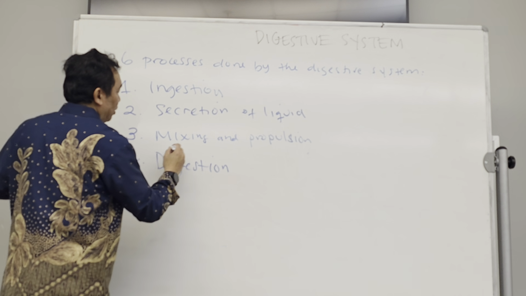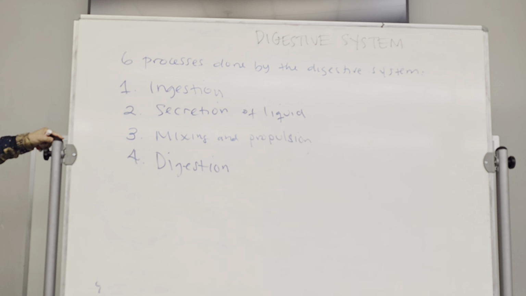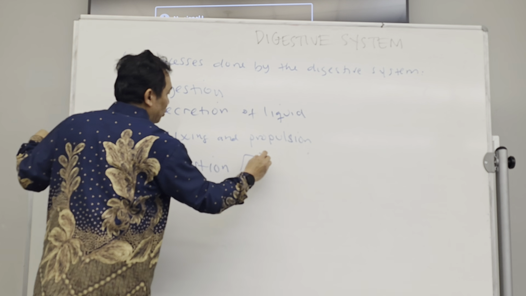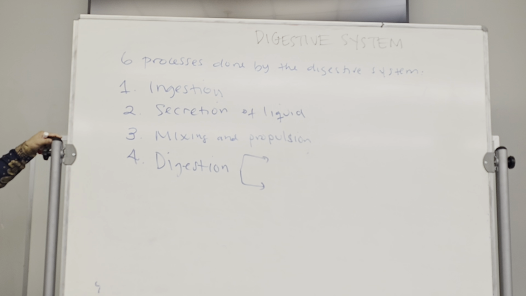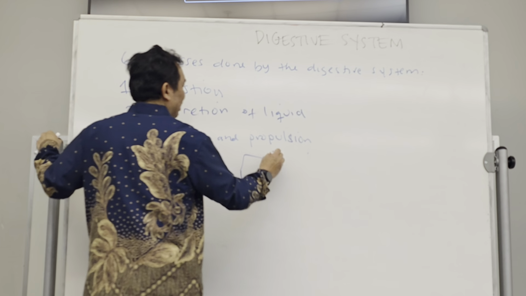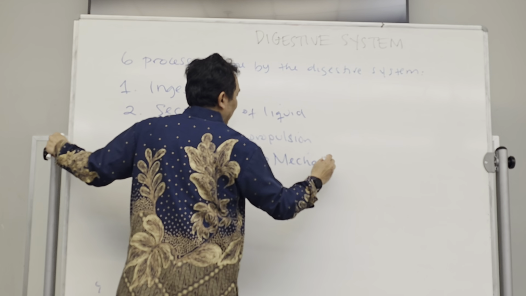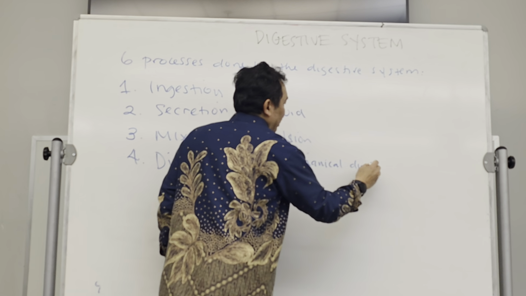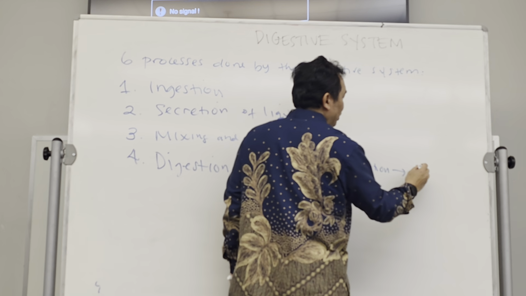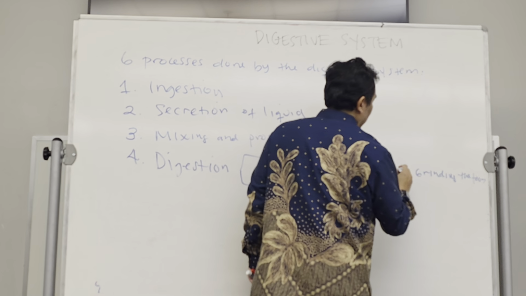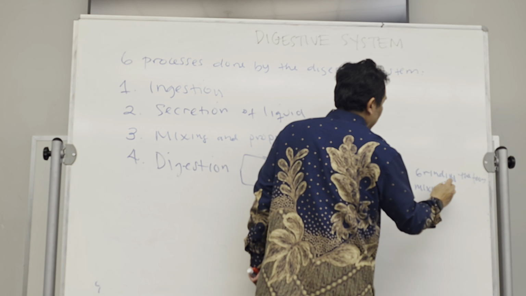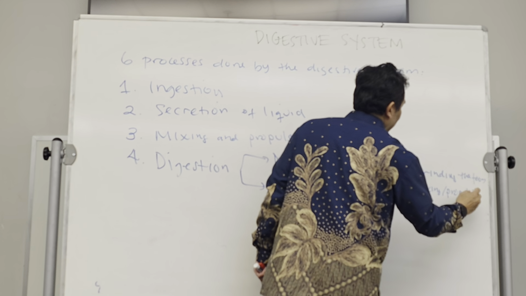The digestion itself. This is the process that gives the system its name. And digestion can be divided into 2 types. If it is done by the teeth, for example, and also by the muscle, it's called mechanical digestion. This includes grinding the food and also mixing and propulsion.